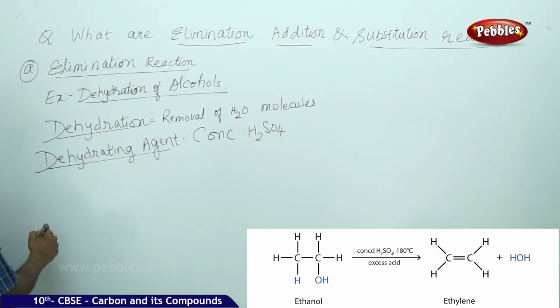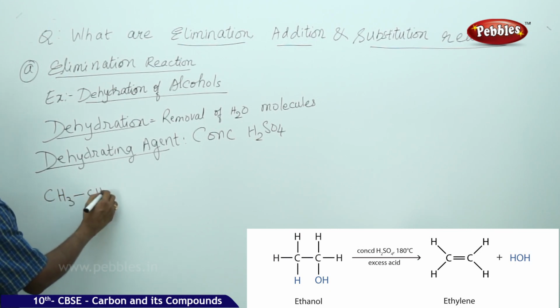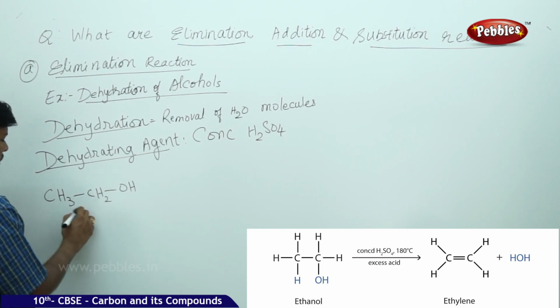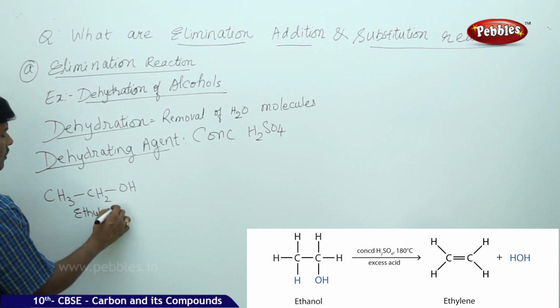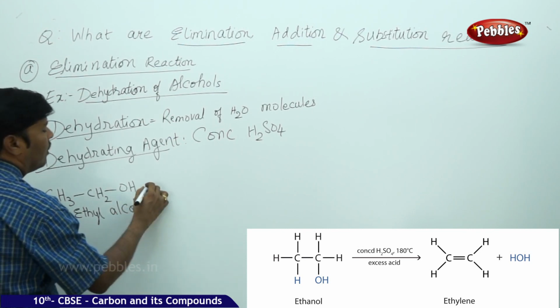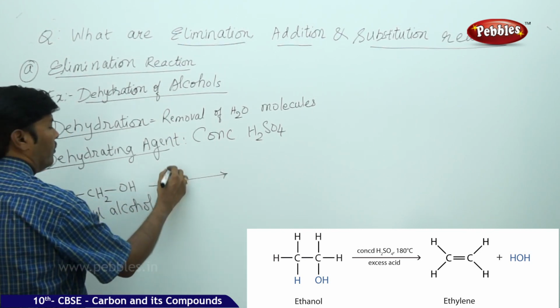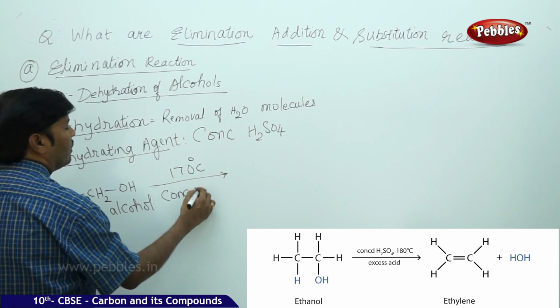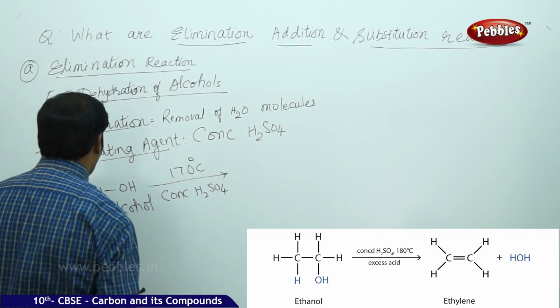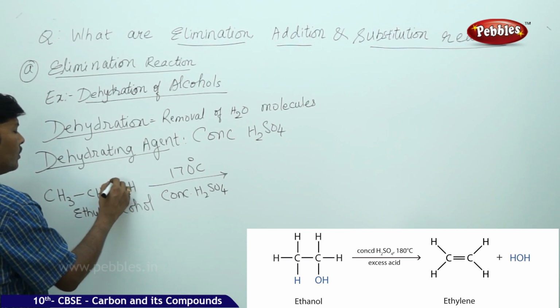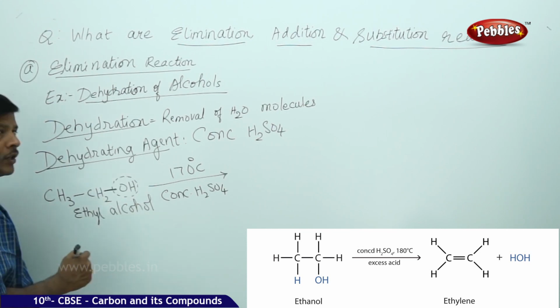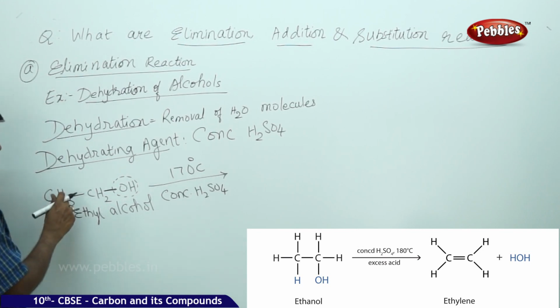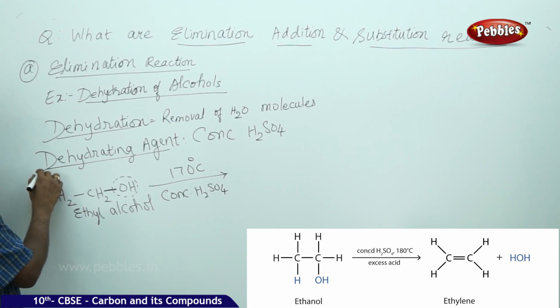Take for example CH3CH2OH, this is ethyl alcohol, at a temperature of 170 degrees centigrade using concentrated H2SO4. You are removing one OH group from the CH2 group, and you are removing one hydrogen. Take the CH3, convert the CH3 into CH2, and you mark one hydrogen here.